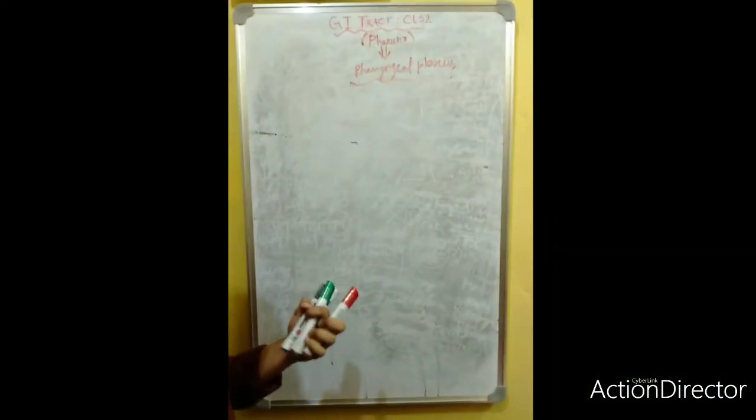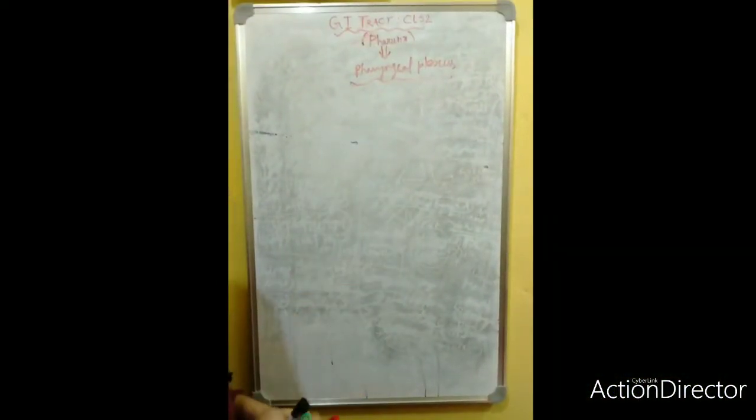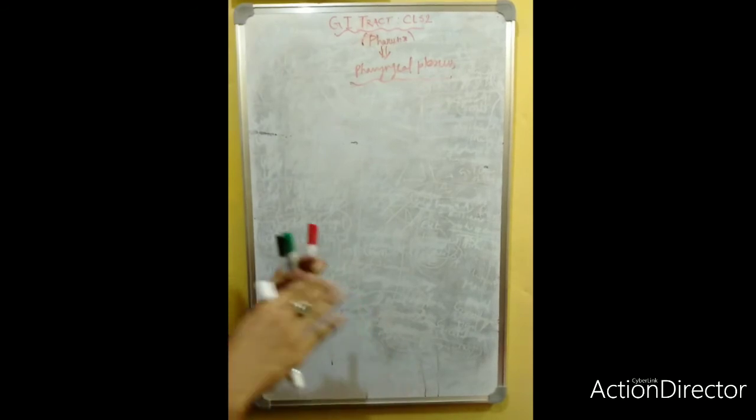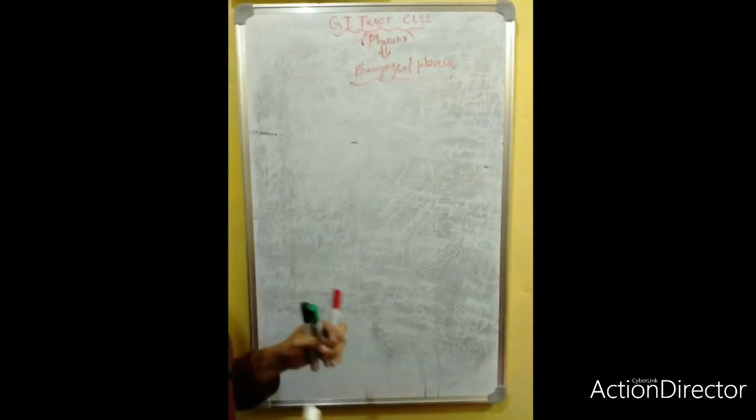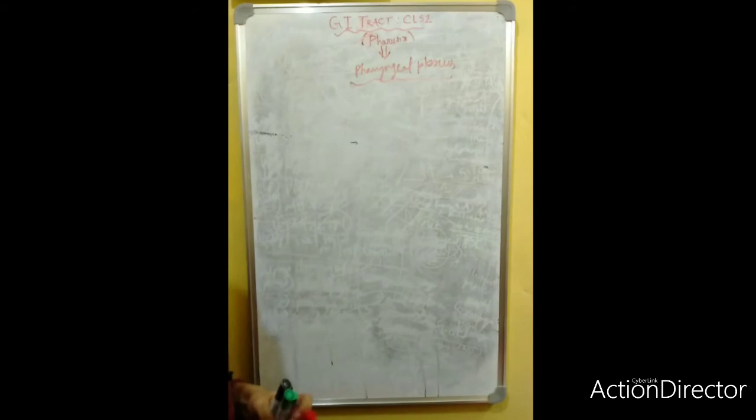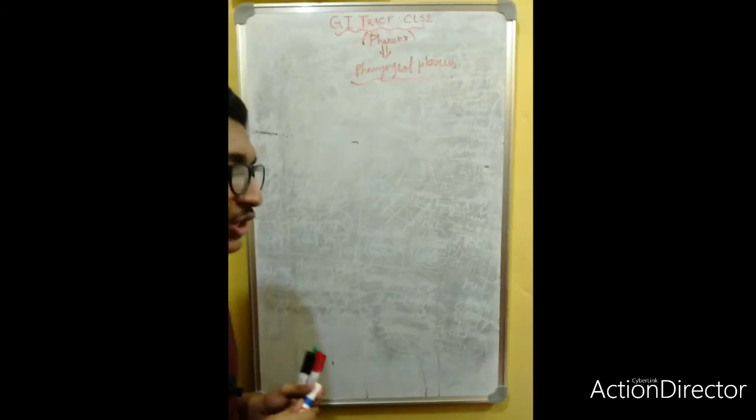Now, the pharyngeal plexus. In the muscles, I mentioned the vagus nerve supplies all the muscles except the stylopharyngeus muscle, which is supplied by the glossopharyngeal nerve. So all the muscles except the stylopharyngeus are supplied by the pharyngeal plexus of the vagus nerve. What is this pharyngeal plexus actually?